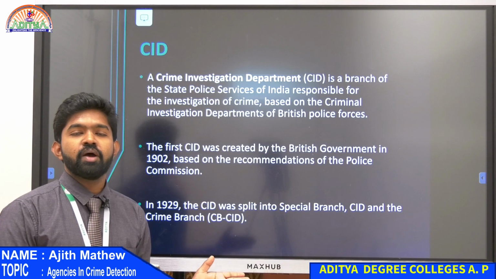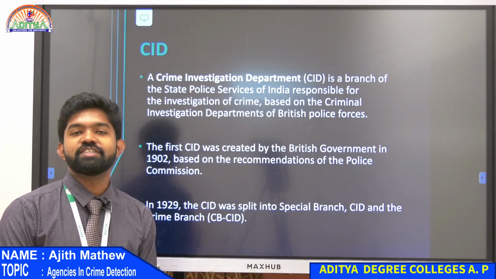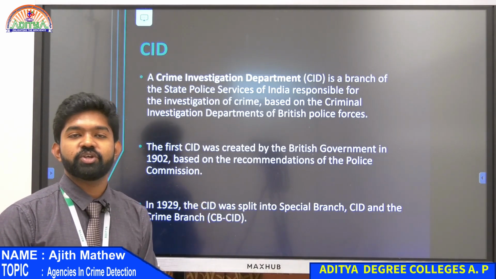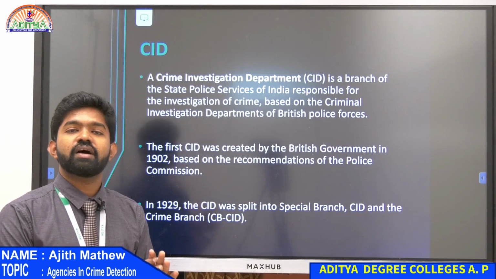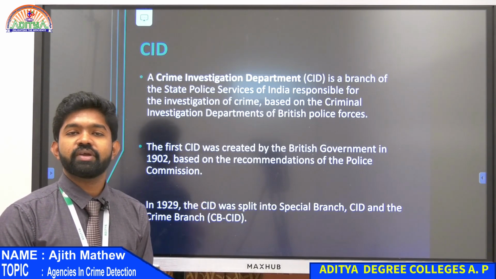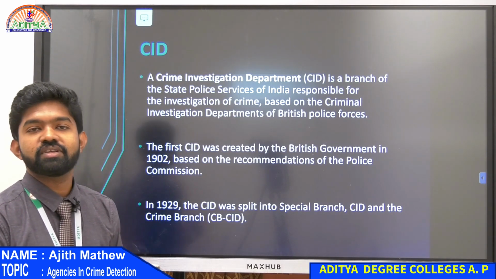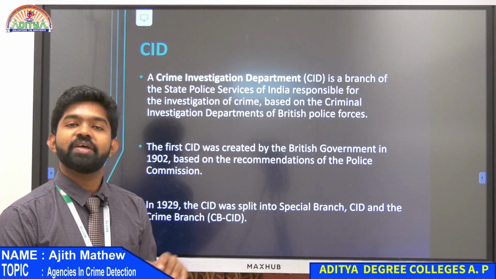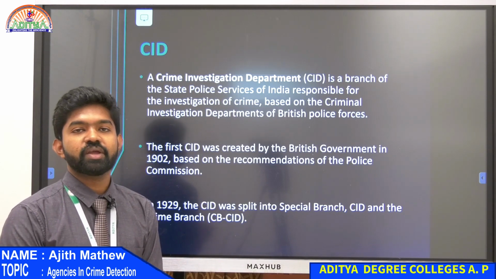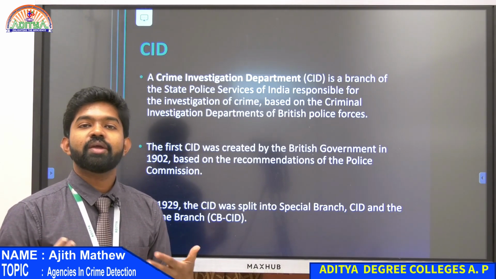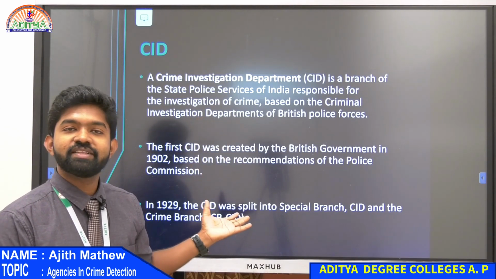Just like that, most of India's services are taken from the British. Our Constitution of India is also taken from the British Constitution. Most of these laws in India are based on British laws only. That is because India was under the British. So whatever they implemented in Britain, they implemented here.